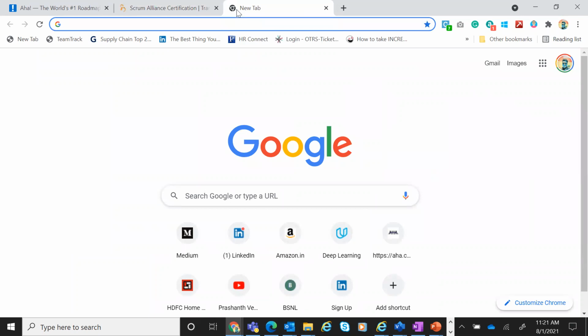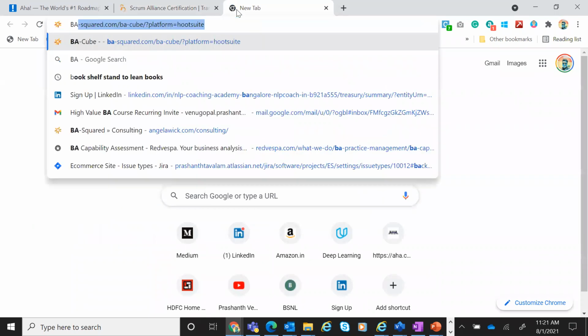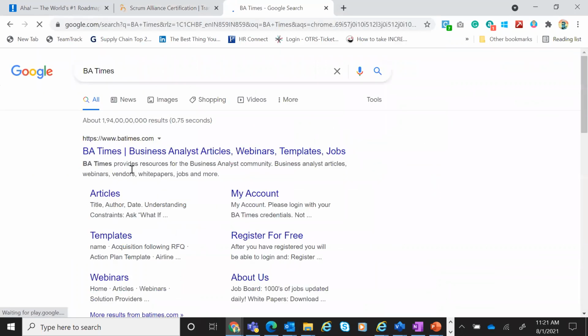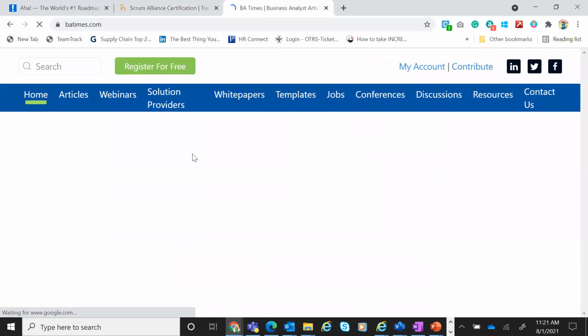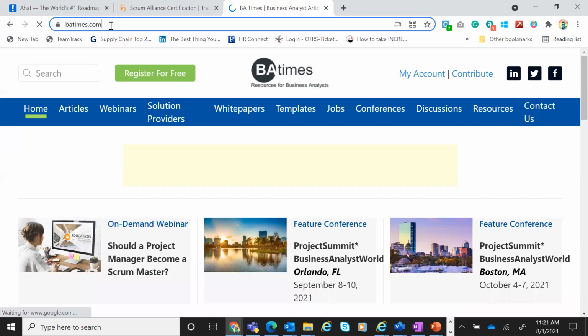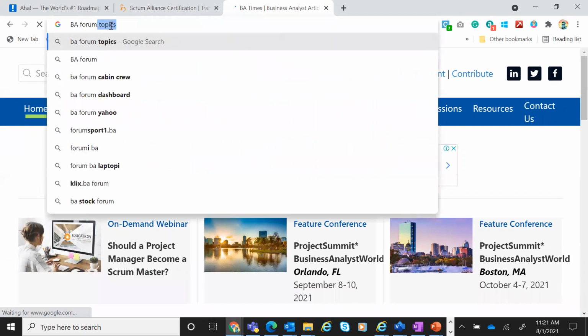Other than this, what are the different groups you can be part of? I would say try to subscribe to BA Times. BA Times does a good job of writing a lot of articles, and also helps you attend webinars. So some good content on business analysis comes from BA Times. Then I think you have BA Forum.